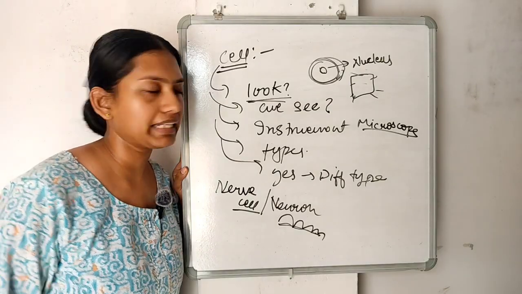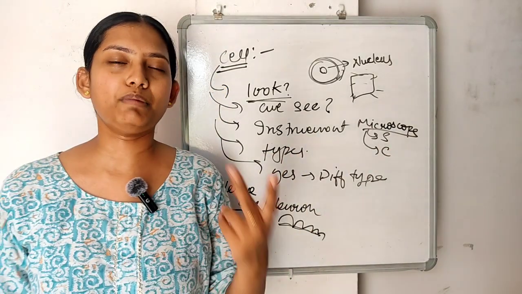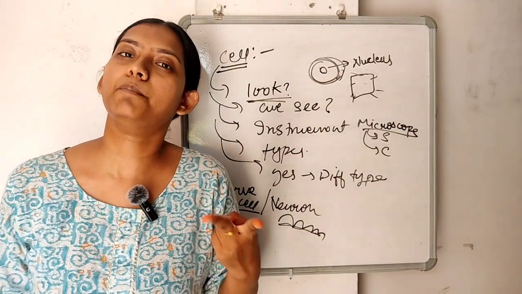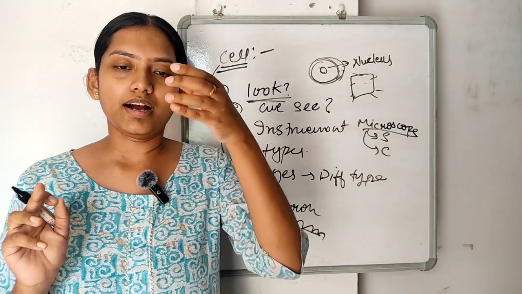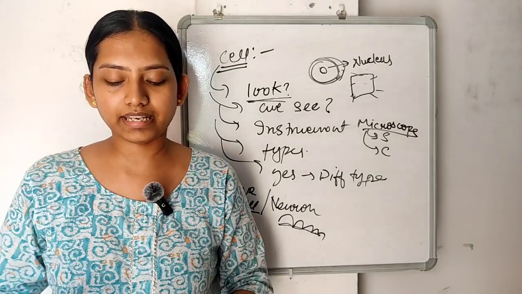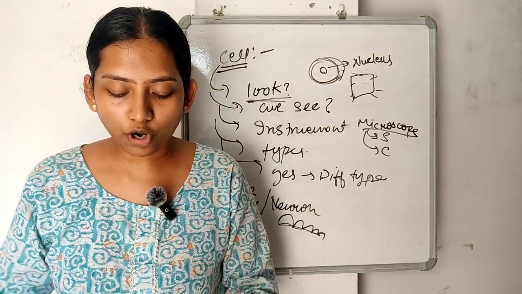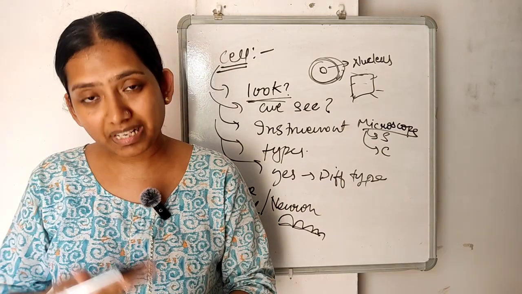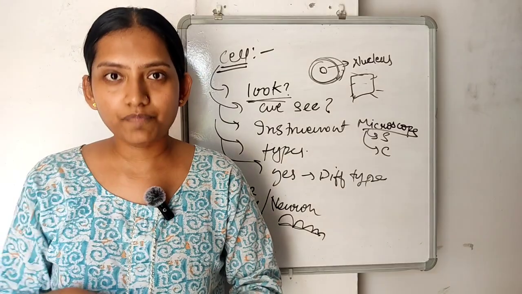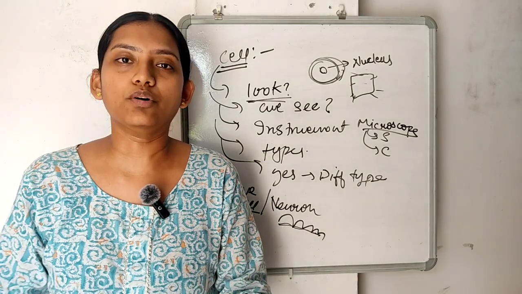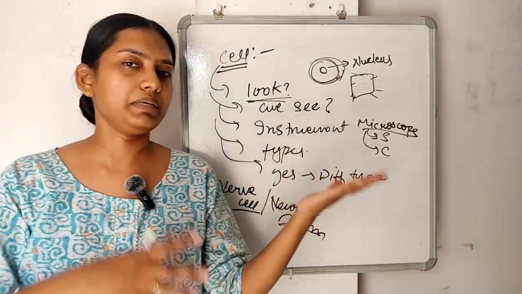From my end, I will be explaining two points. Microscopes are of two types: simple, and compound or complex microscope. Every microscope has two basic things: first, the eye lens, and second, the object lens. The eye lens is the point where you see the object, and the object point is where we place our object. Here the object is the cell. We place our cell in order to zoom in and see it. Magnification and resolution are the two points we need to discuss in this microscopic topic, which will be studied later.